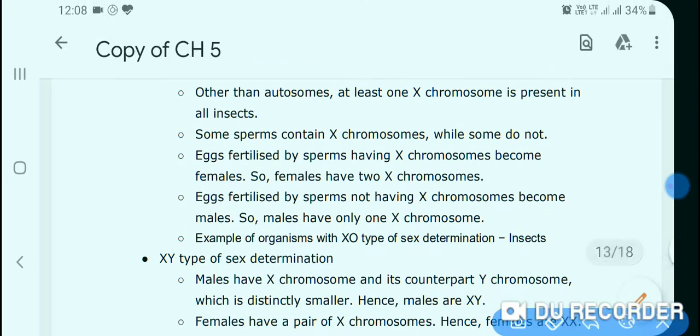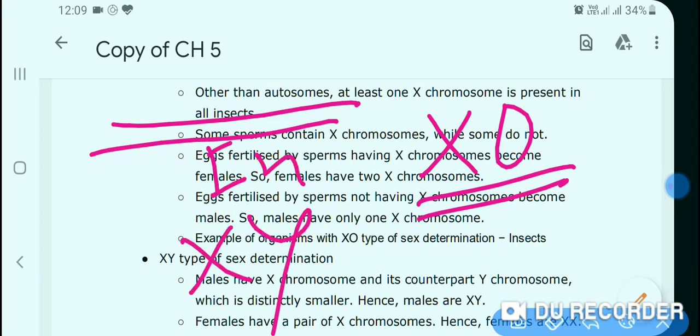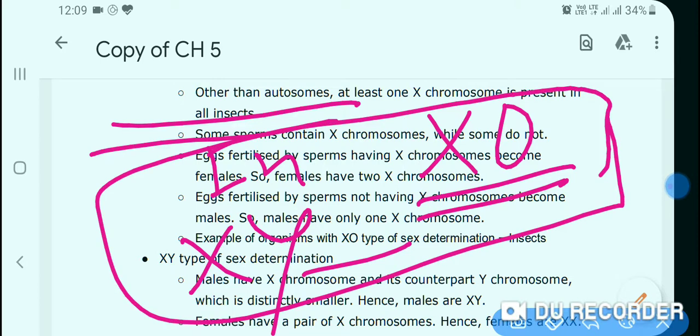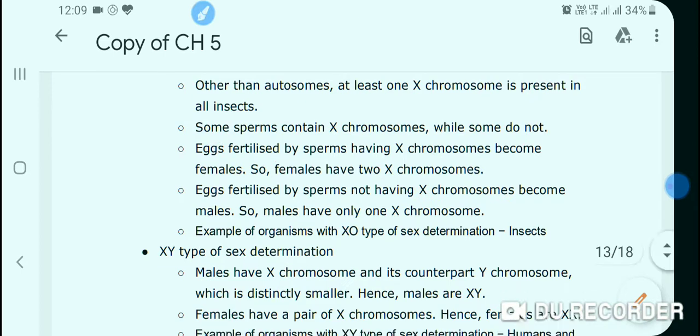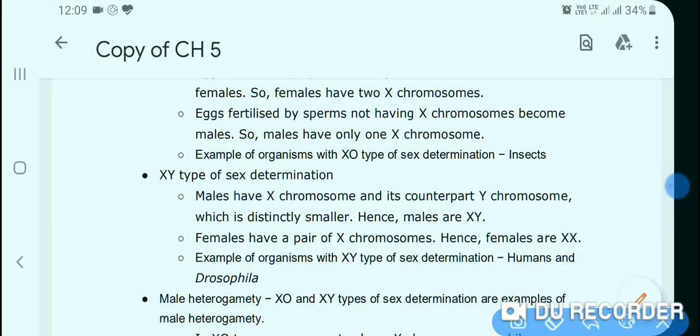In the board exam it is asked, give the example of XO type of sex determination. XO type is found in insects and XY type is found in human beings. In both cases, male is heterogametic and female is homogametic, that is, male is responsible for sex determination.